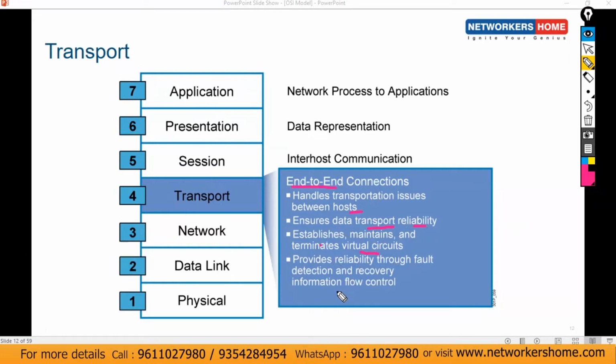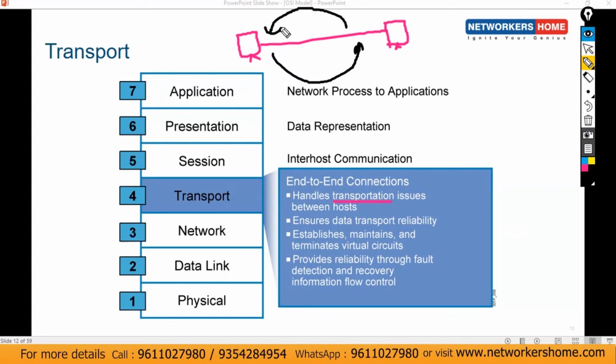So what does it mean, guys? As per the name, transport, it will handle transportation issues. Let's consider we have a server and clients, and we have to transfer data, maybe from client to server or server to client, in either case. So we need some transportation protocols. On the transport layer, we most commonly use two protocols for transportation: one is TCP and the second is UDP.